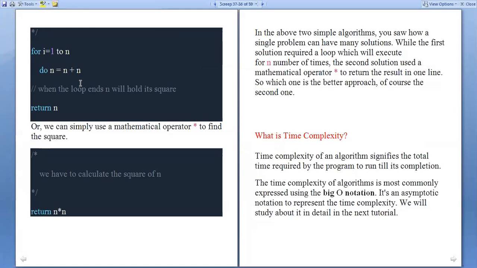Suppose for i equal to 1, do n equal to n plus n.